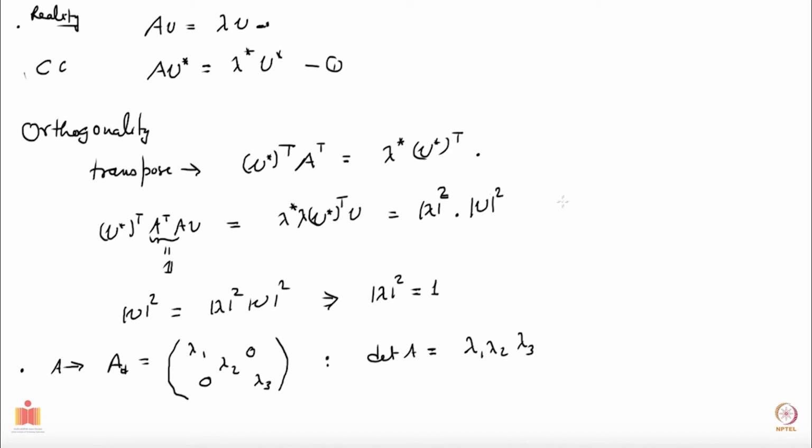Now go back to this one, not here, here. This relation implies that all the eigenvalues lambda i, they all have this kind of form, e to the i alpha, with some alpha there. Okay, I can put a subscript alpha i, or maybe I just remove this subscript. So lambda is e to the i alpha. So lambda 1 will be e to the i alpha 1, lambda 2 will be e to the i alpha 2, lambda 3 will be e to the i alpha 3. Okay, so in that manner.